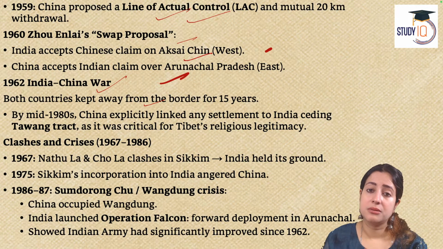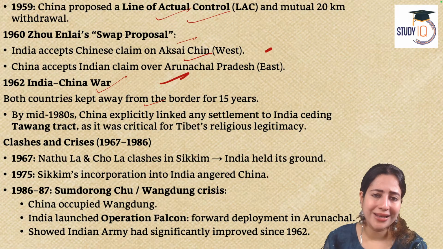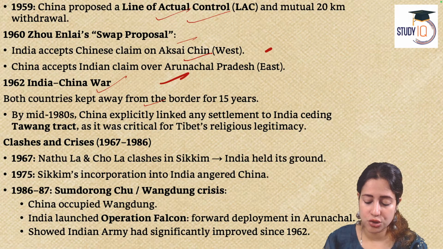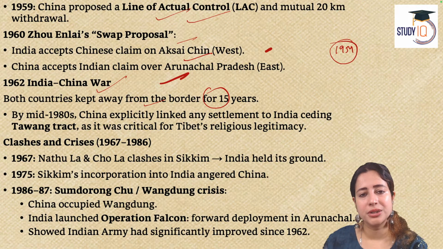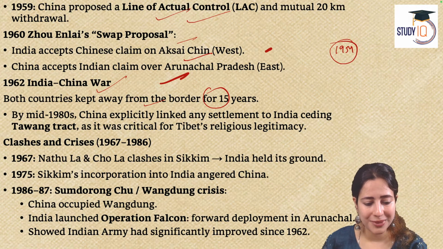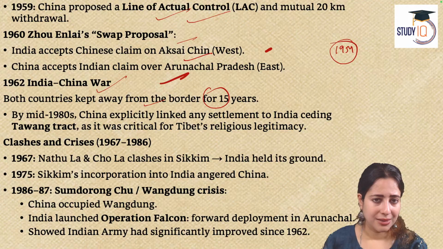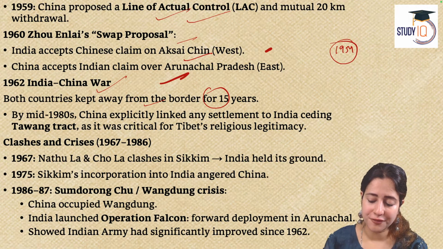Both the countries were helpless. Both the countries did not do anything to finalize the decision for at least 15 years. And then another incident happened. Back in 1954, the Nehru government had also signed an agreement called the Panchsheel Agreement with China. Under the agreement, both countries will become good friends and they will respect the mutual borders. Again, it was not respected because much after Panchsheel, in 1962, China attacked India.